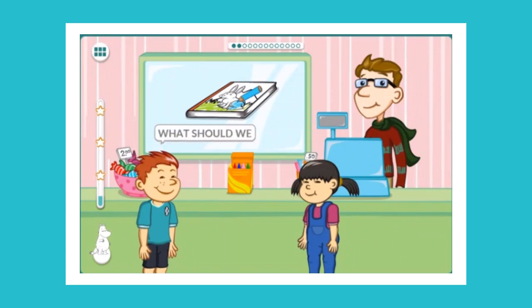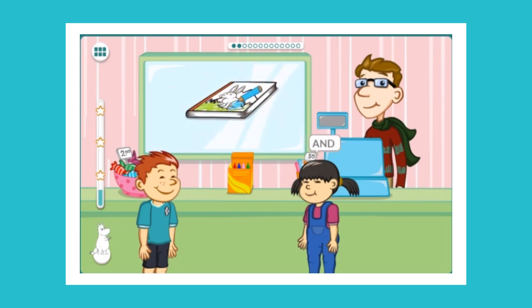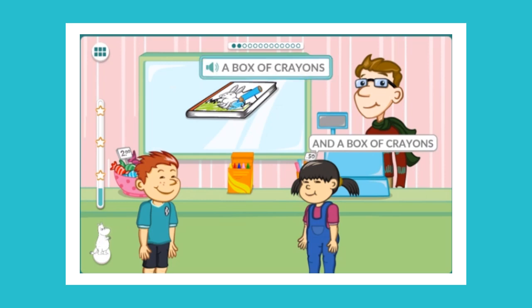What should we give Jim for his birthday? Jim likes coloring. We should give him a coloring book. A coloring book. And a box of crayons. A box of crayons.